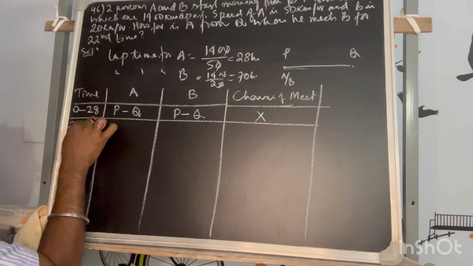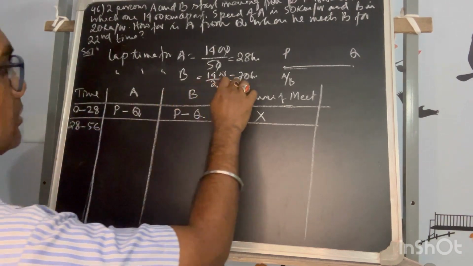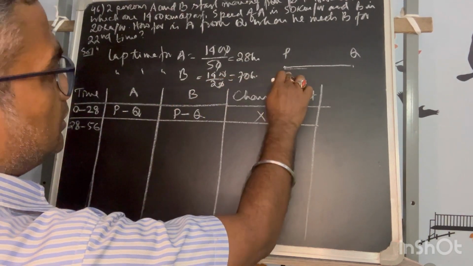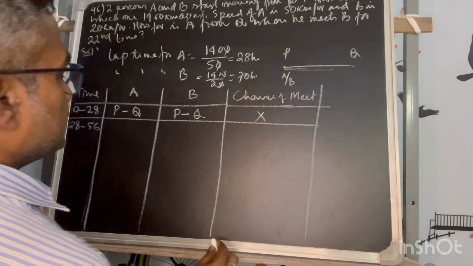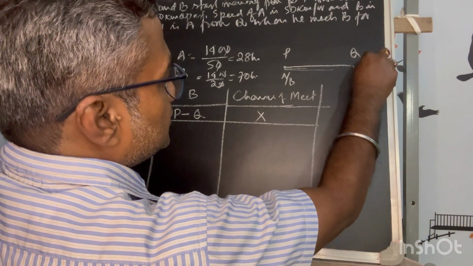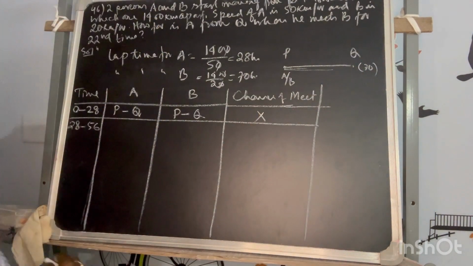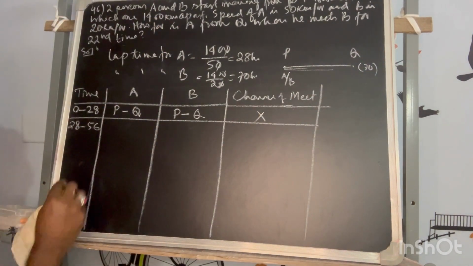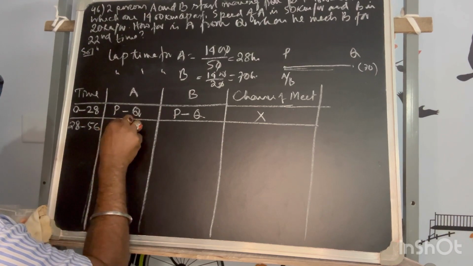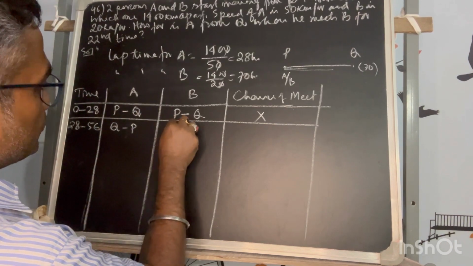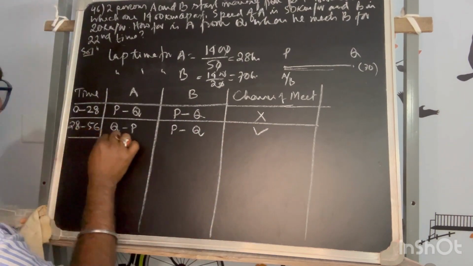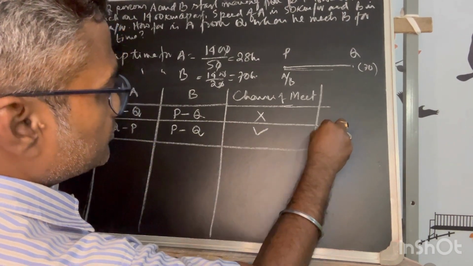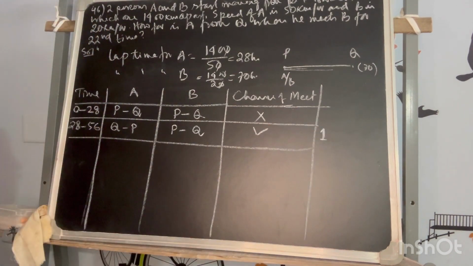28 to 56. Still it is not crossing the lap length because B is still moving in the direction of P to Q. He will not reach his destination before 70. So in the first lap, 28 to 56 is lesser. A is moving from Q to P, whereas he is moving from P to Q. So there is a chance of meet. Okay, so this is our first meet. We mark it as first meet.